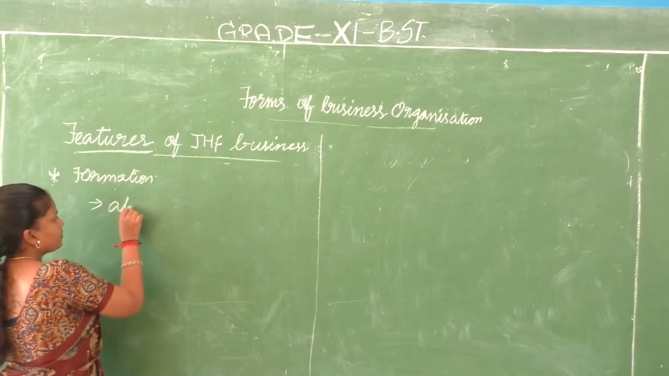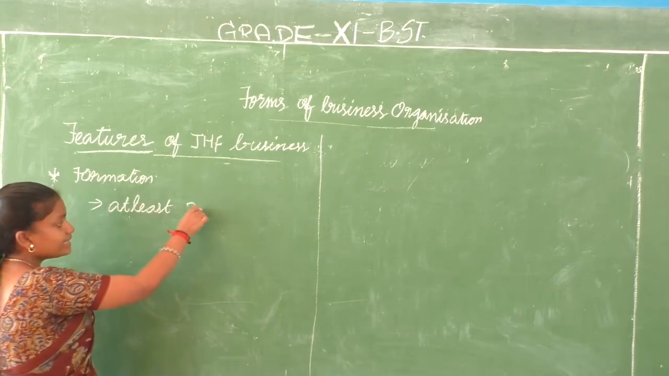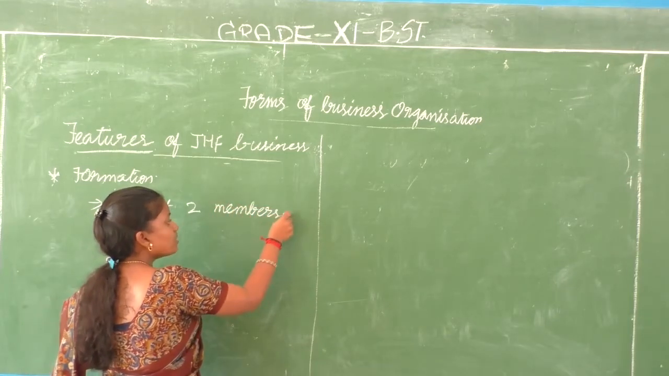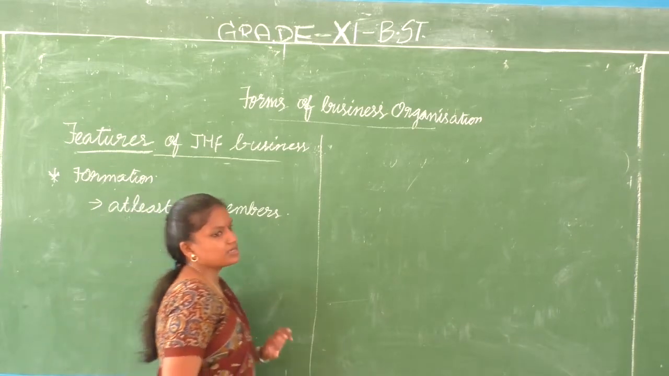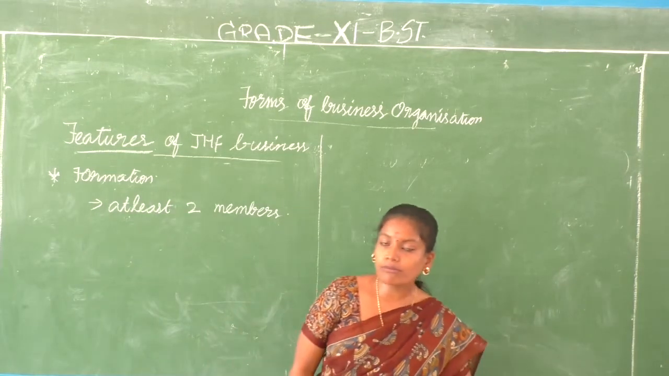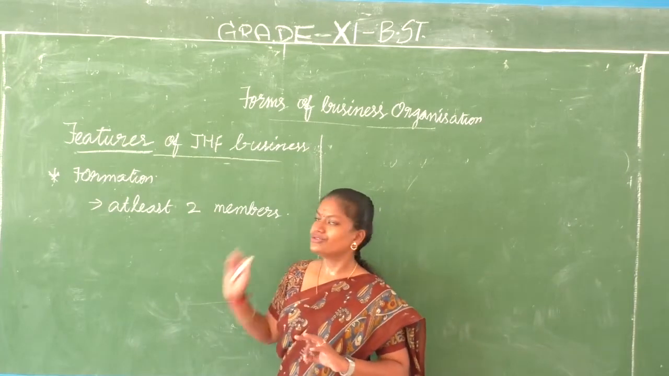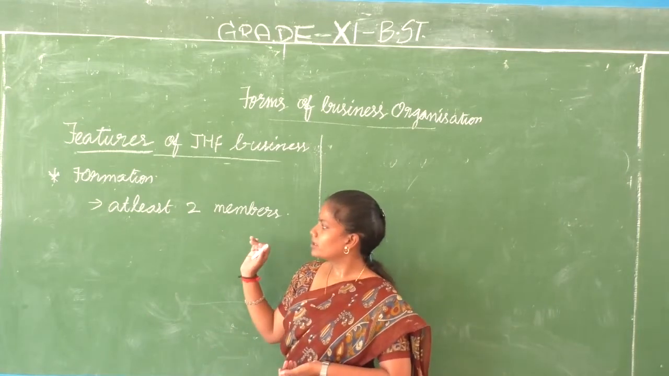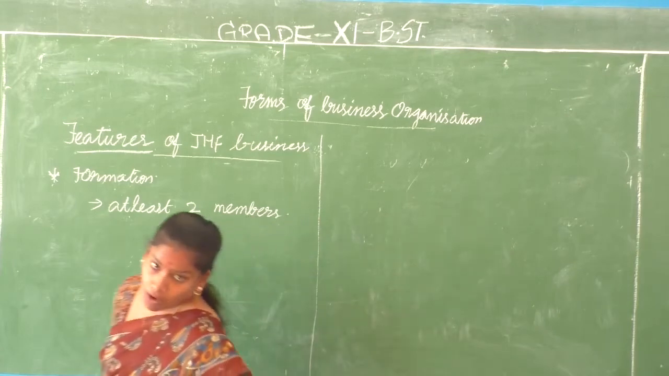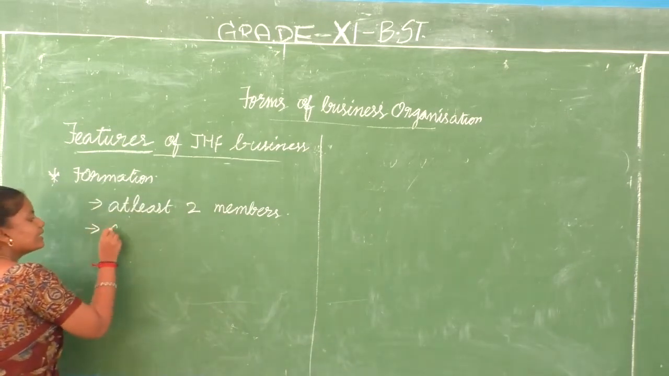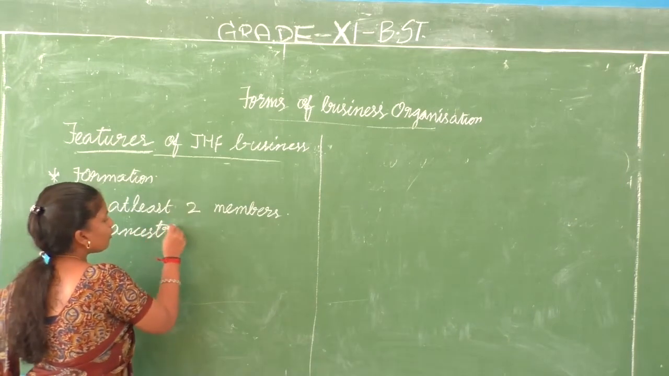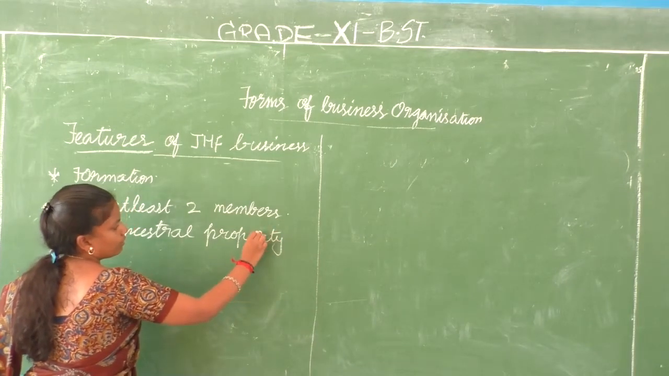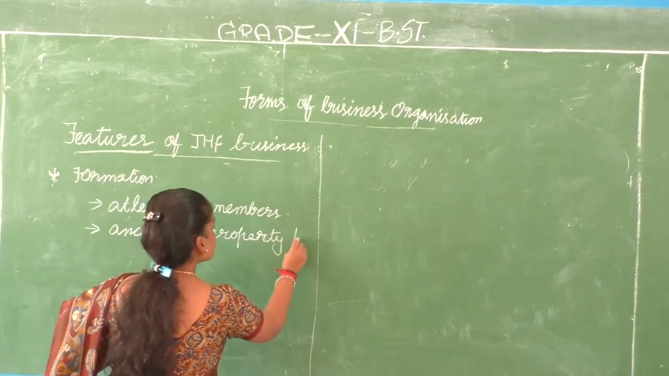At least 2 members should be there. It should be adult members. At least 2 members should be there in the business, in the family. 2 members in the family can start the joint Hindu family business. At least two. The maximum can be anything, but the minimum is 2 adult members should be there to form the business organization, and then they should have an ancestral property to share between themselves.